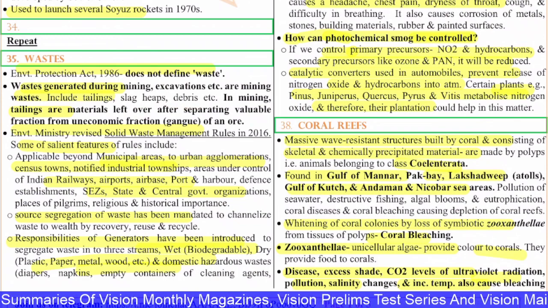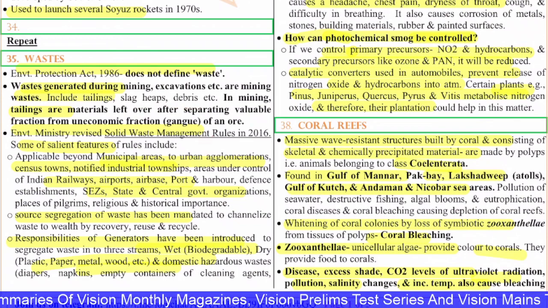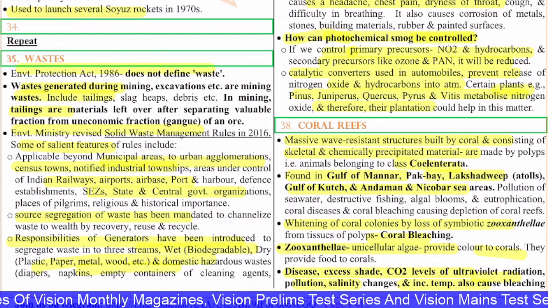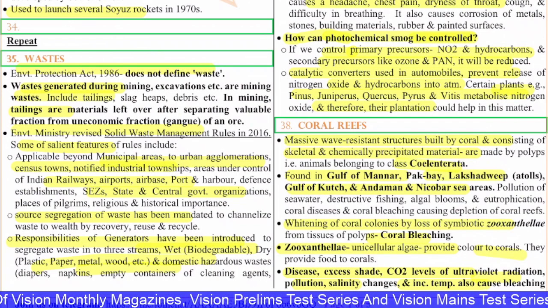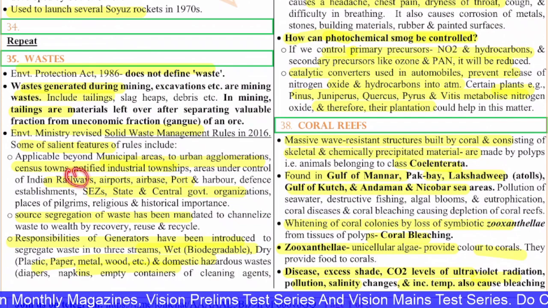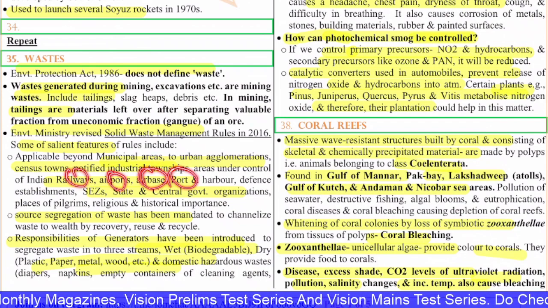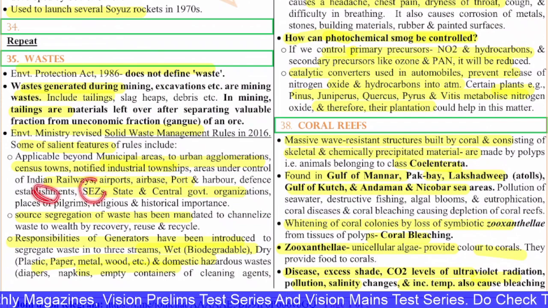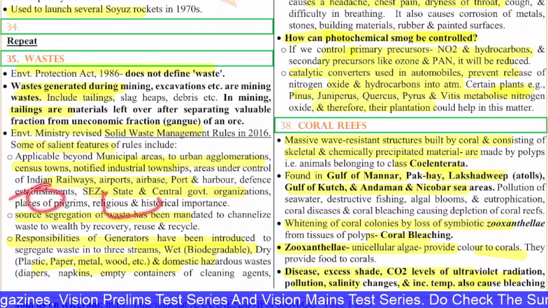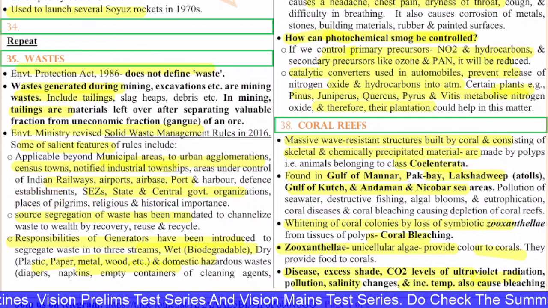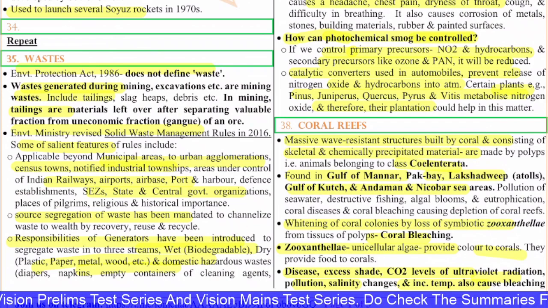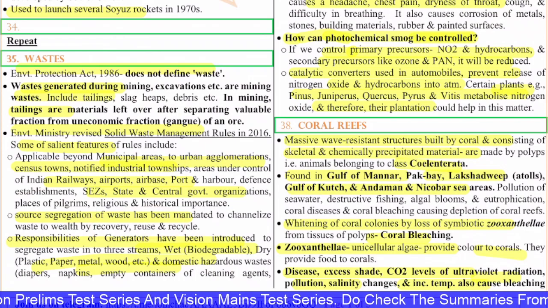The Environment Ministry revised the solid waste management rules in 2016, and some of them are these. The rules are applicable beyond the municipal areas to urban agglomerations, census towns, notified industrial townships, and the areas under control of Indian Railways, airport, airbase, port and harbour, defence establishments, central and state government organizations, and places of pilgrims, religious and historical importance. Source segregation of waste has been mandated to channelize waste to wealth by recovery, reuse and recycle.